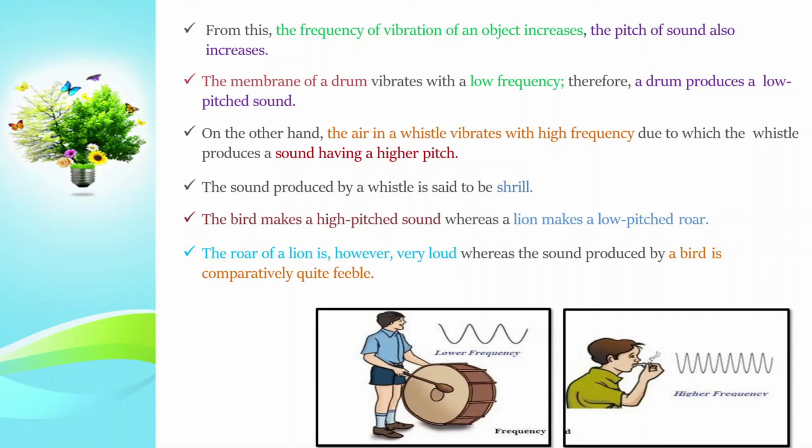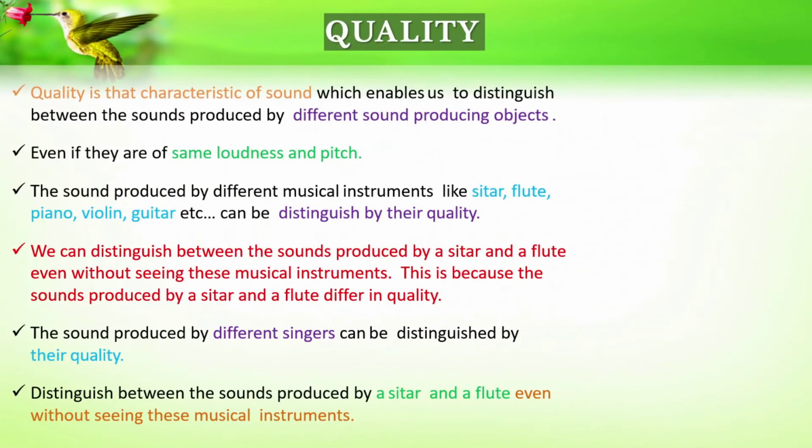The bird makes a high pitched sound, whereas a lion makes a low pitched roar. You know, the lion will be roaring and the bird will be singing, isn't it? The roar of a lion is, however, very loud, whereas the sound produced by a bird is quite feeble, that is, a shrill one.